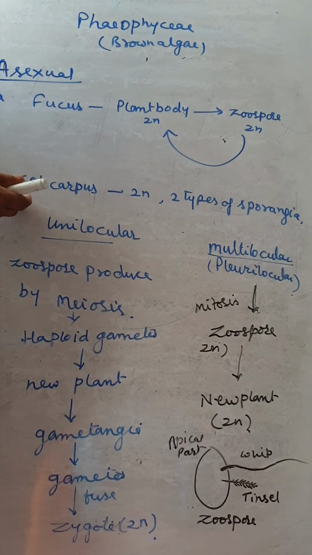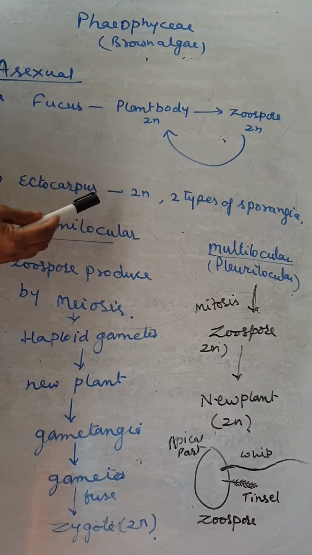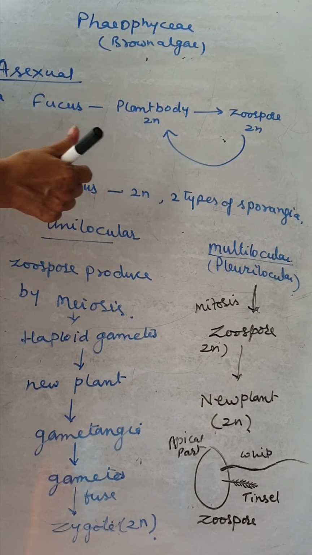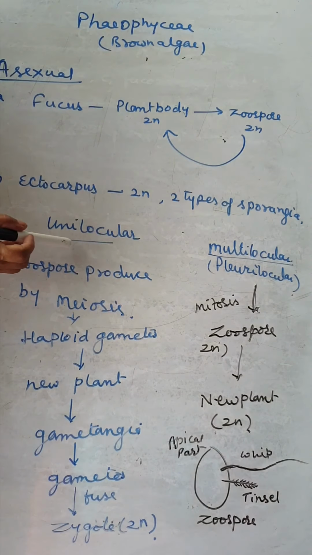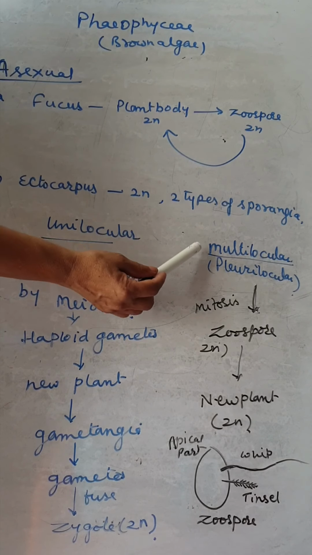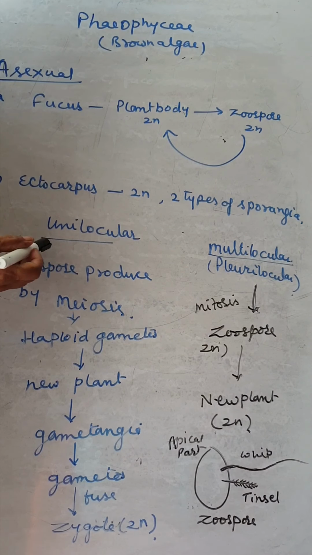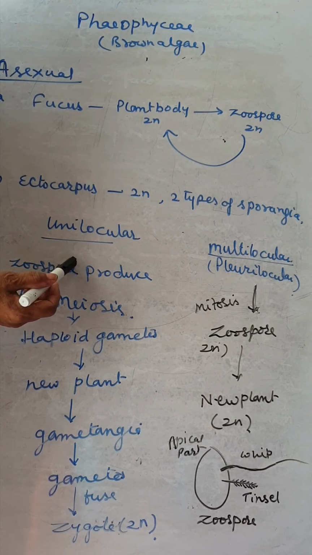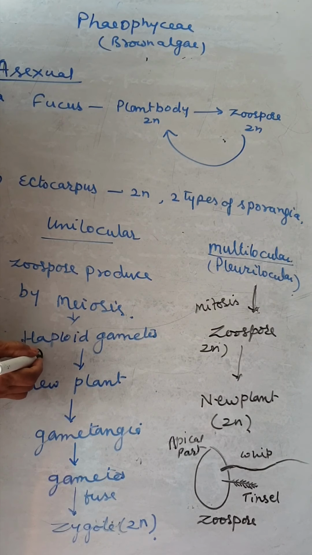And next, in Ectocarpus, the asexual reproduction produces two kinds of sporangia. So the plant body is diploid, and two types of sporangia are formed: unilocular and multilocular, that is also known as plurilocular. In unilocular, the zoosporangia are produced by meiosis. When they are produced by meiosis, haploid gametes are produced, haploid N, and each gamete gives rise to a new plant.